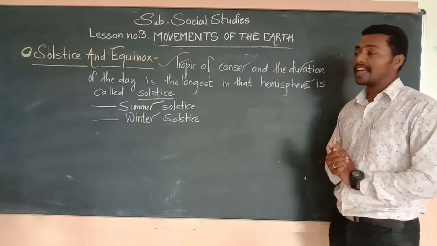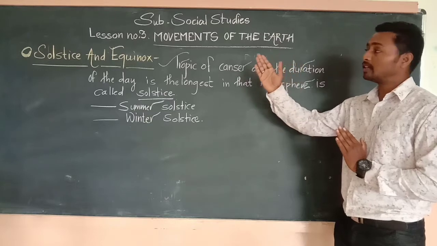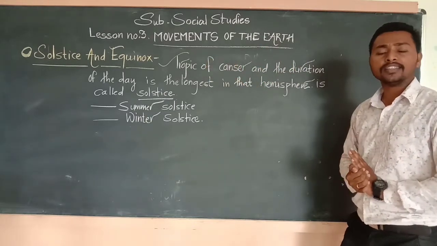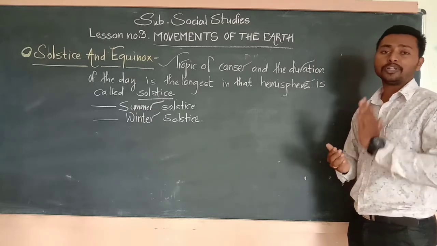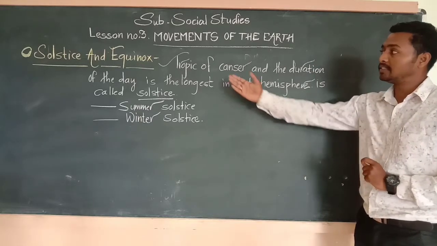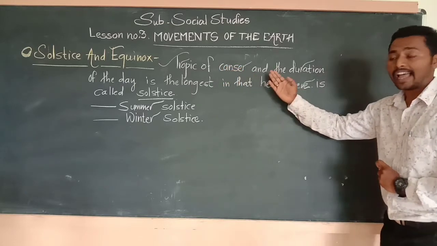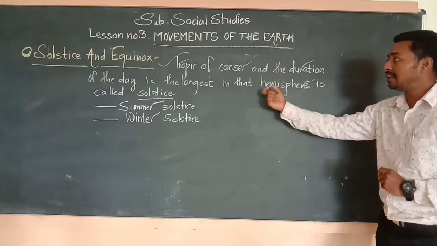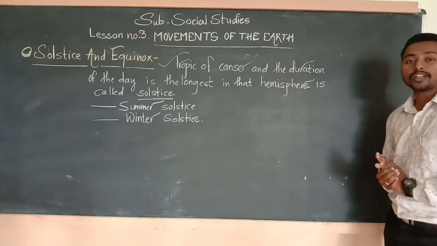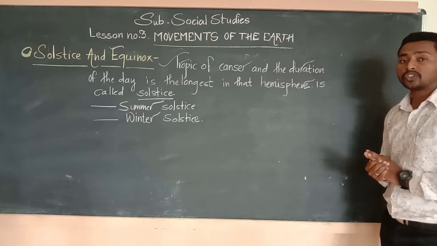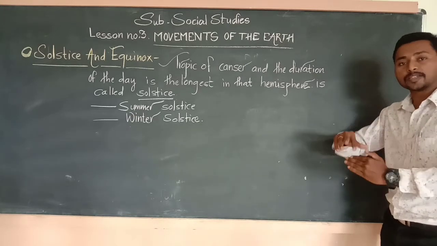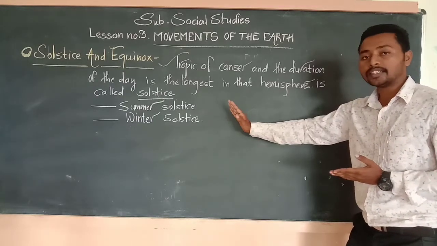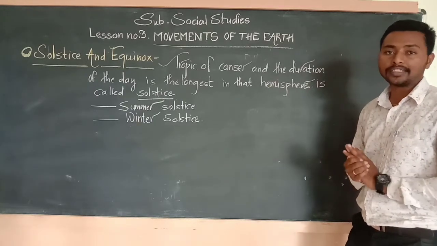Next and last concept of this chapter, movements of the earth, in that solstice and equinox. Then what are the solstice and equinox? The definition of solstice is: the tropic of Cancer, and the duration of the day is the longest in that hemisphere, is called solstice. This is the definition of solstice. And solstice is again classified into 2 types. Type 1 summer solstice and second winter solstice.